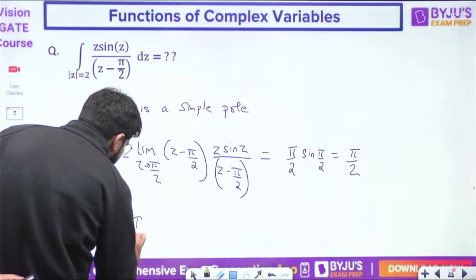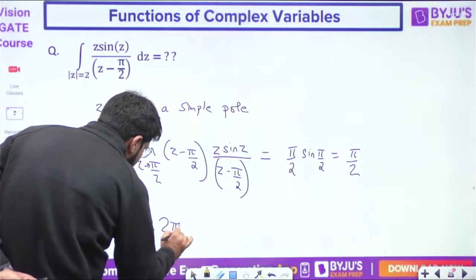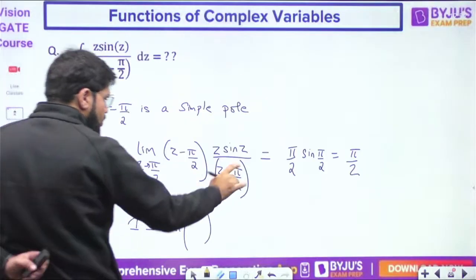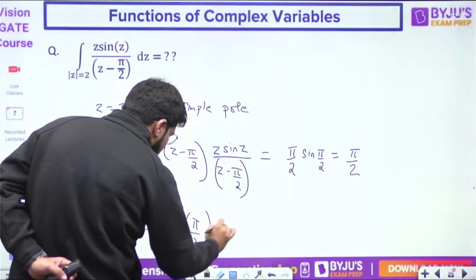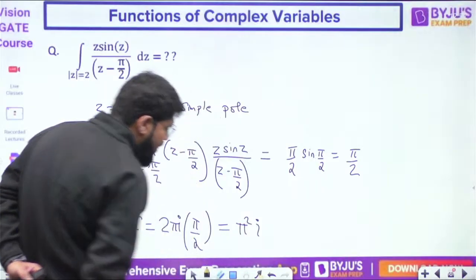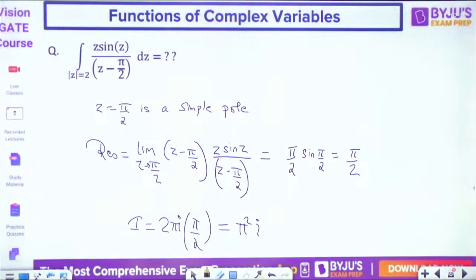And if you have got the residue, then the integral is 2 pi i into the sum of residues. There is only one residue right now, and that is pi by 2. So the 2 and 2 cancel. The answer is pi square i. What is the final answer? Pi square i.